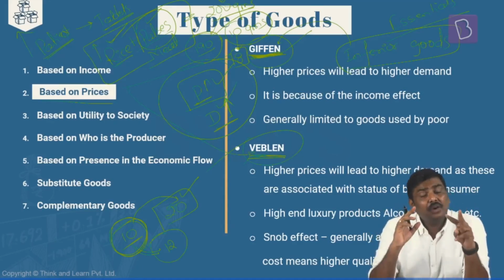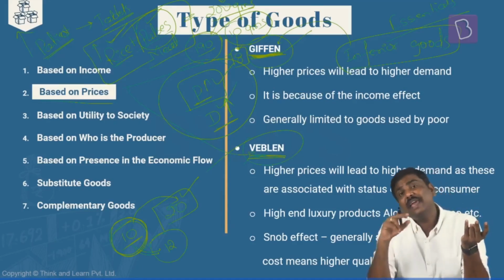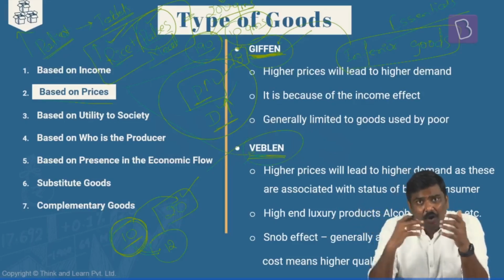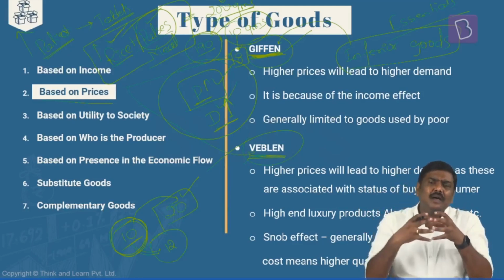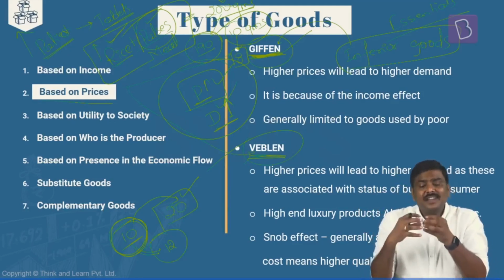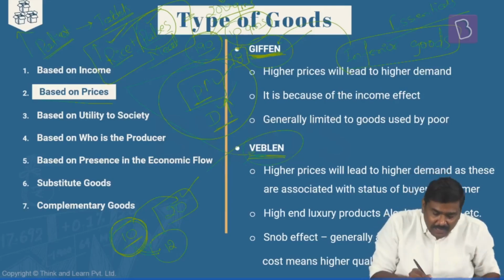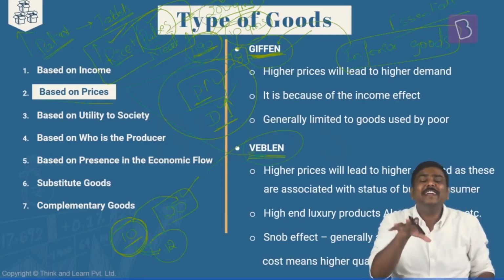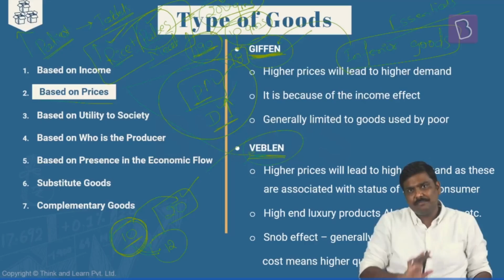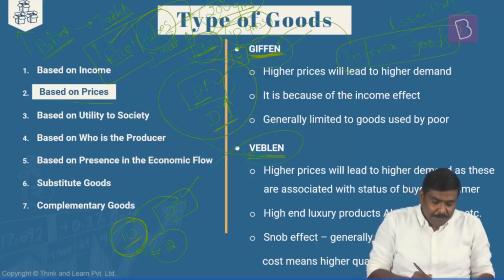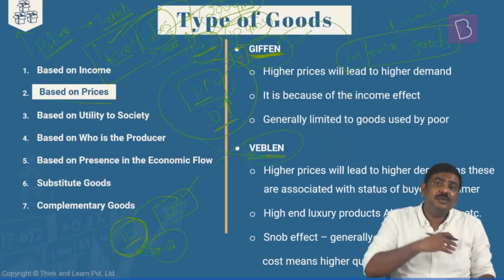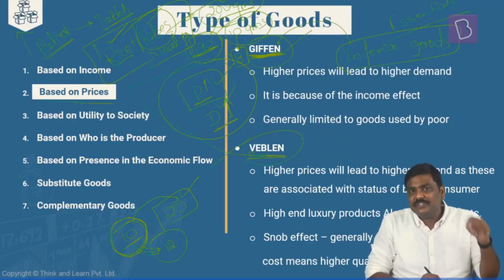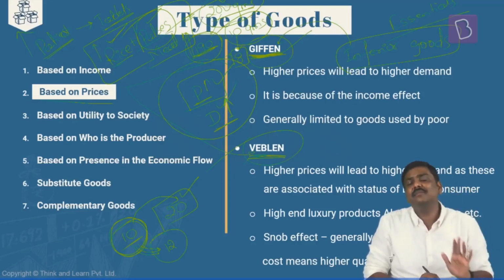First point. Second, because the price of rice has increased, he will not be able to purchase and consume the same quantity of pulses also. Now, as a result of all of this, he wants to consume, let's say, 200 grams of rice plus pulses. But because the consumption of pulses will come down, he will increase the consumption of rice in order to meet this particular criteria of eating 200 grams of rice as well as pulses. What has happened in this particular situation? Price of a rice has increased from 10 rupees to 12 rupees. But despite that, the demand as well as the consumption of this quality rice has actually increased in the market.